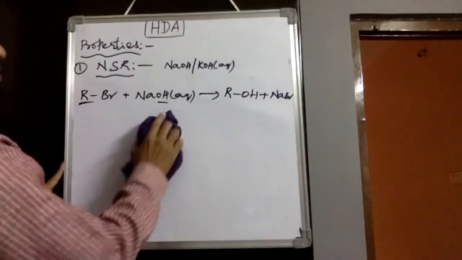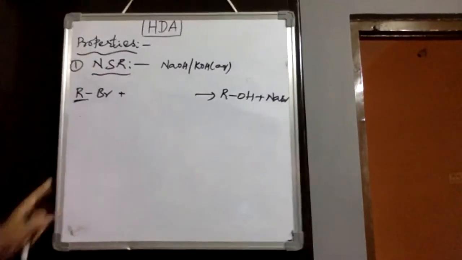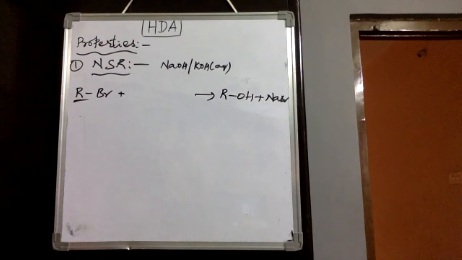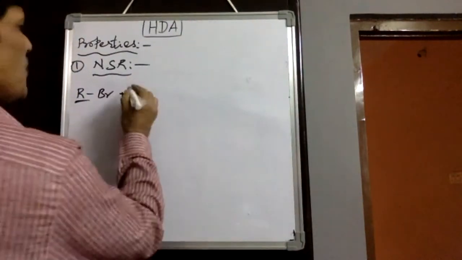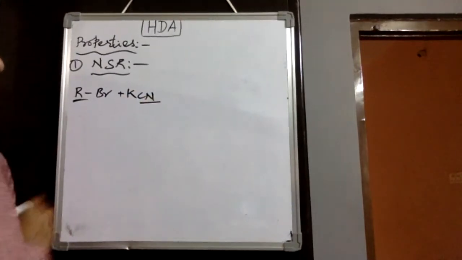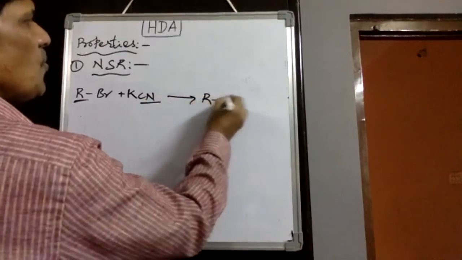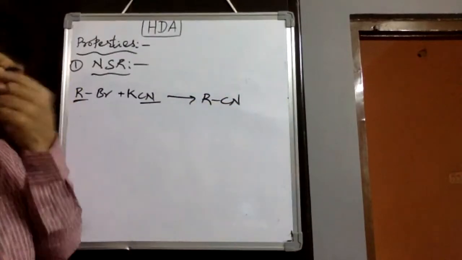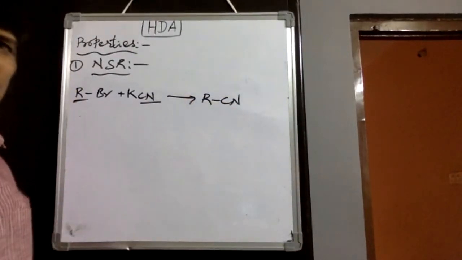Then suppose instead of sodium hydroxide or potassium hydroxide, we take potassium cyanide. Cyanide is a stronger nucleophile, and the mechanisms are similar, depending on the alkyl group, following either SN1 or SN2.